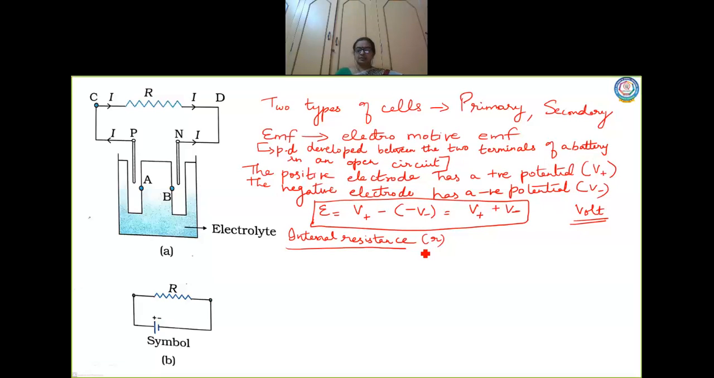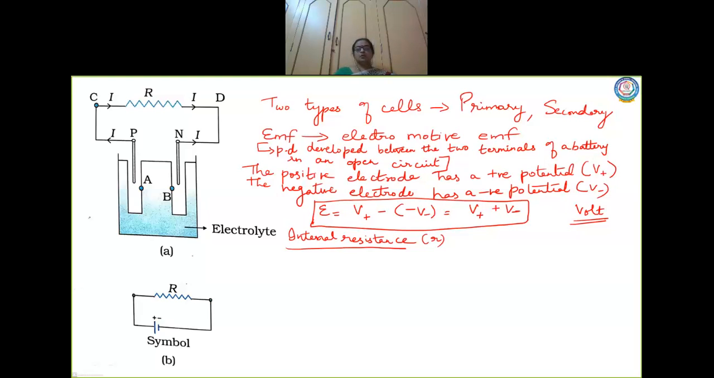I repeat again the sentence. It is the resistance present inside the battery that resists the current flow when the battery is connected to an external circuit. This resistance causes a voltage drop when there is a current flow in the battery. Now this resistance is provided by the electrodes and the electrolyte. Again, the electrodes and electrolyte will oppose the current that is flowing inside the cell. Is it clear, children?